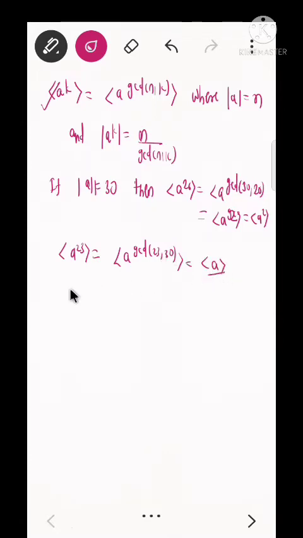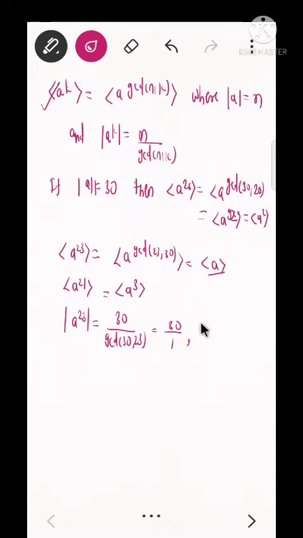Similarly we can show that the group generated by a to the power 21 is a cube. From the second part we can show that the order of a to the power 23 is nothing but n, which is 30, upon gcd of 30 and 23, that is 30 upon 1. And similarly we can show that the order of a to the power 22 is nothing but 15. So this is an example of this theorem.